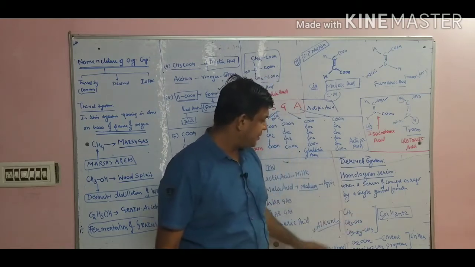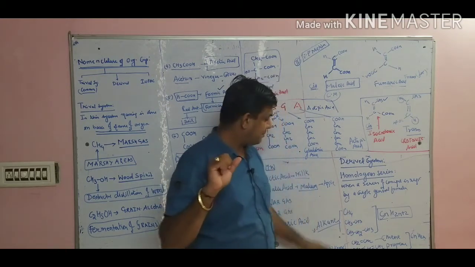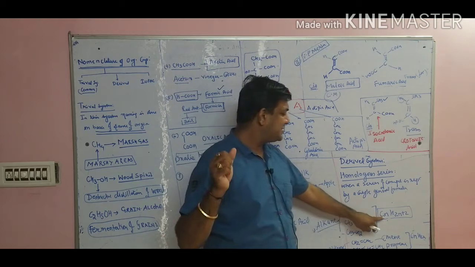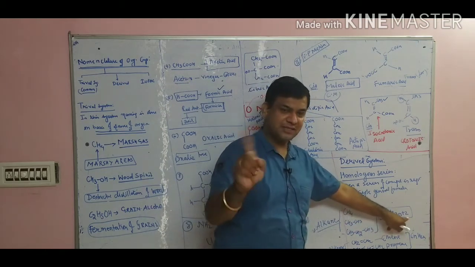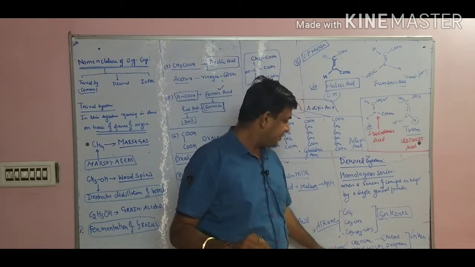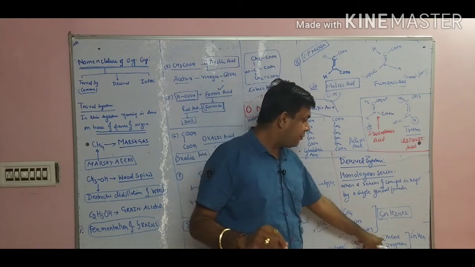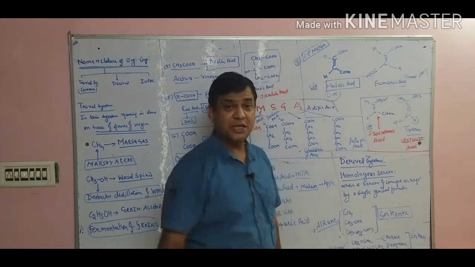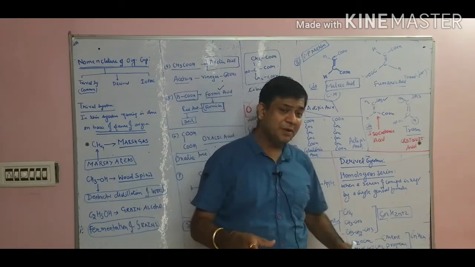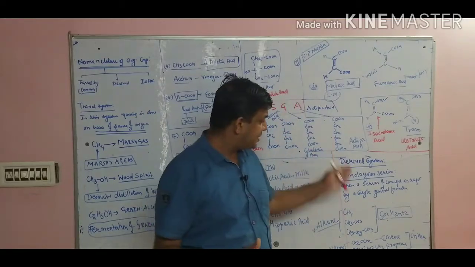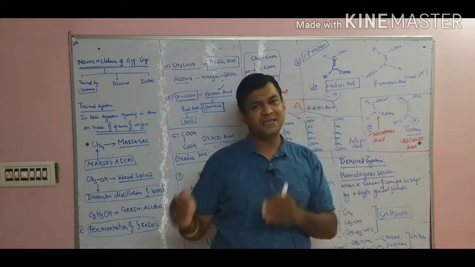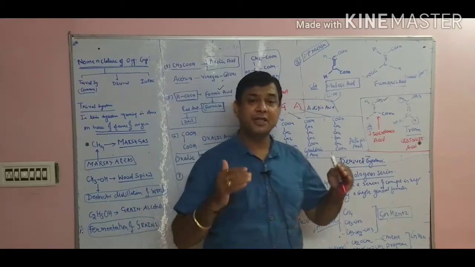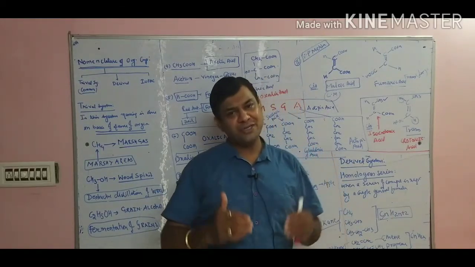For example, alkanes: methane, ethane, propane, with formula CnH2n+2. Second example, alkenes: ethene, propene, with formula CnH2n. So when a series of compounds is represented by a single formula, it is called a homologous series. Next point, what are the properties of the homologous series?